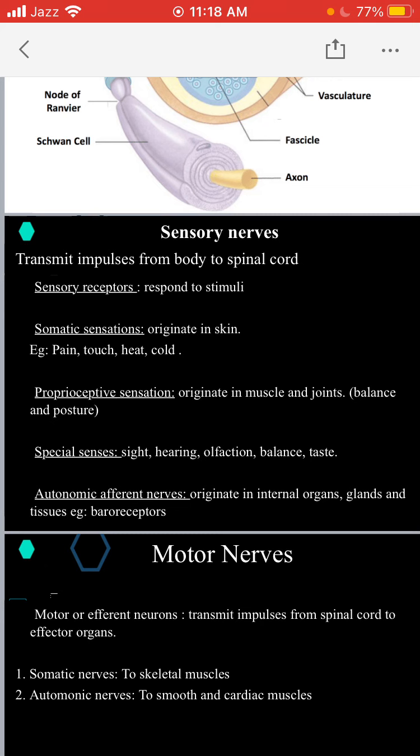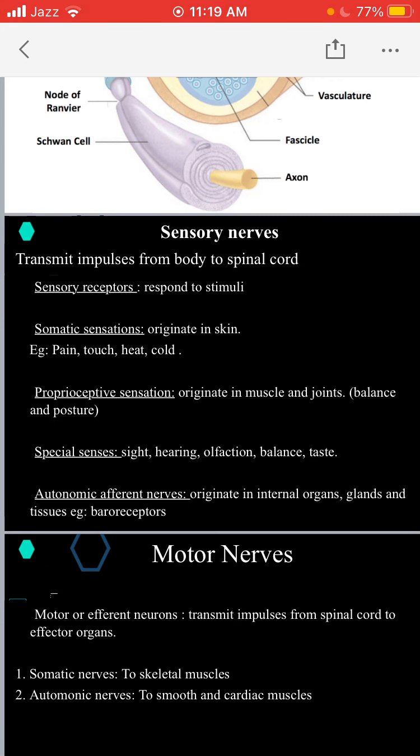So first of all, what are the somatic sensations? All those sensations that originate in the skin are called somatic sensations. So we have sensory receptors for pain, touch, heat, and cold in our skin.